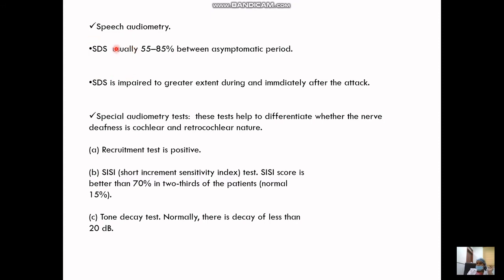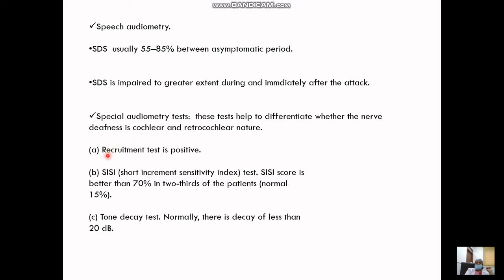How much they can differentiate depends upon their nerve function. For retrocochlear lesions, it is very poor. For cochlear lesions, it's 55 to 85%. Meniere's disease is a cochlear disease, also known as cochlear hydrops. So here the SDS is still a little better, 55 to 85% in the asymptomatic period, but it is usually impaired during and immediately after the attack because of the irritation of the cochlear nerves.